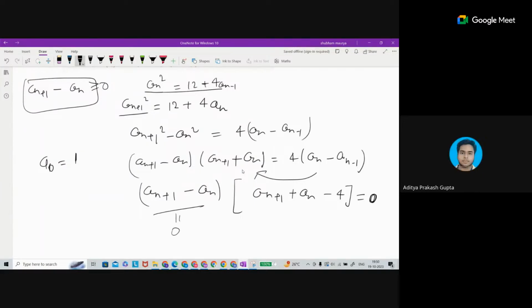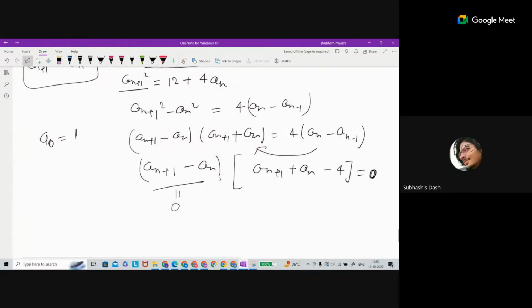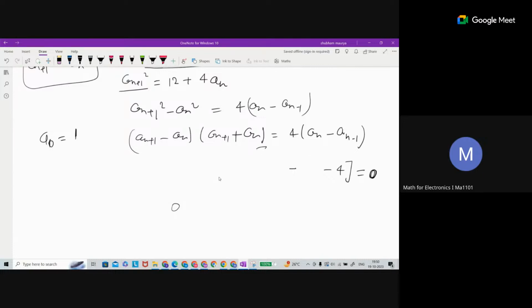No, sir. Why? Sir, I could not understand the second to last step. Like, where did AN minus 1 go, sir? I just sent this to this side, no? I just sent this to this side and I took common AN minus. Oh, here is, sorry, this is AN plus 1. Oh, sorry. Okay. I missed that part. So we are not going to use this one also.